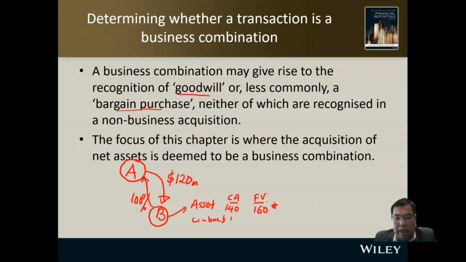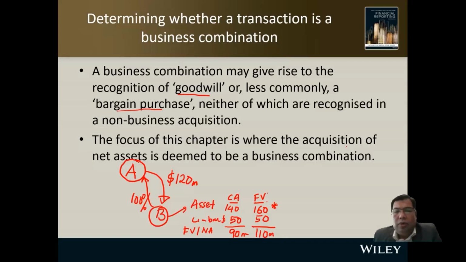The liability is maybe 50,000, and the fair value is also 50,000. So what is the fair value of identifiable net assets? If you use the carrying amount, the value is only 90,000. But if you use the fair value measurement, the value is 110, not thousand, sorry, million.